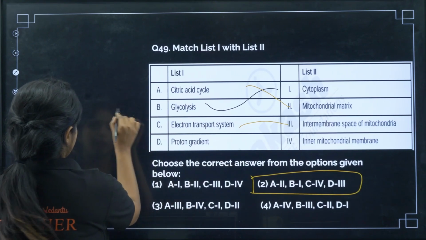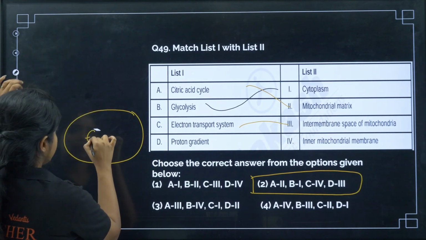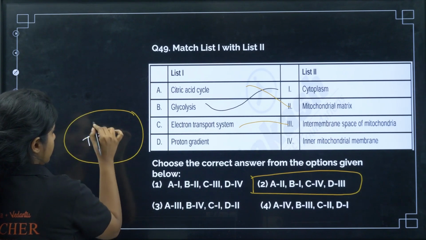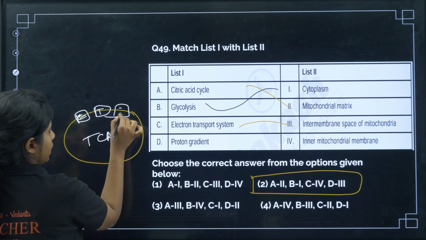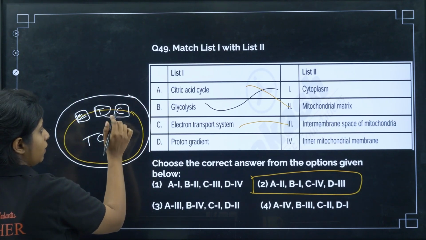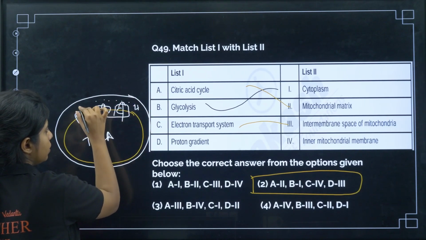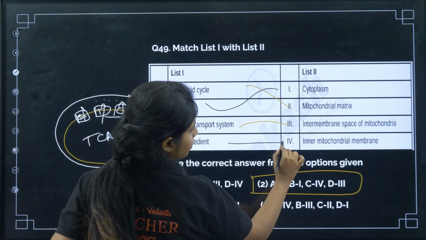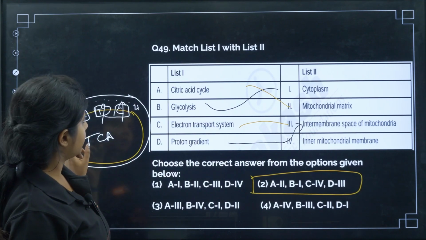Now listen, this is the matrix. This is where the TCA cycle is happening, the tricarboxylic acid cycle and things like that. Now here is the ETC, electron transport chain. Now this is the outer membrane that you have. So in between this, you have the proton gradient. The protons are being pumped from here to here. So here in between you have the proton gradient. This is known as the intermembrane space. Cool. And yeah, that's all.